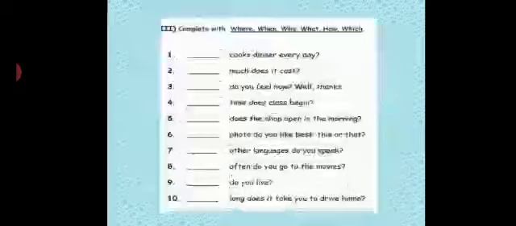Look at the first sentence. Dash cooks dinner every day. What would be the right WH word here? Who? Who cooks dinner every day? That is your question. I hope you have understood the question forms with do, does and WH. Whatever exercises are given here, please without forgetting solve them in your grammar notebooks. All the best.